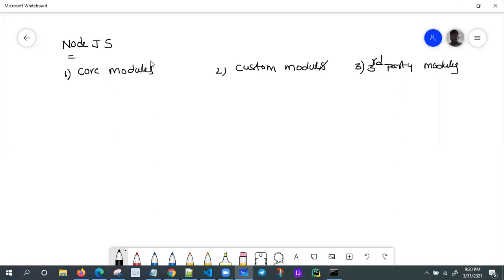Let me list out the core modules available in a default Node installation. Let me write here the OS module, the operating system module.